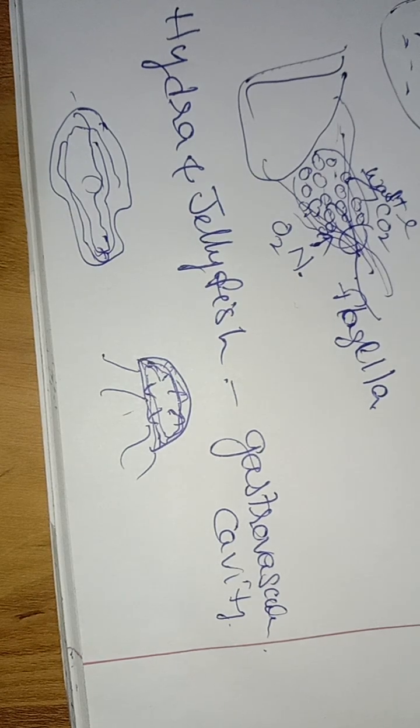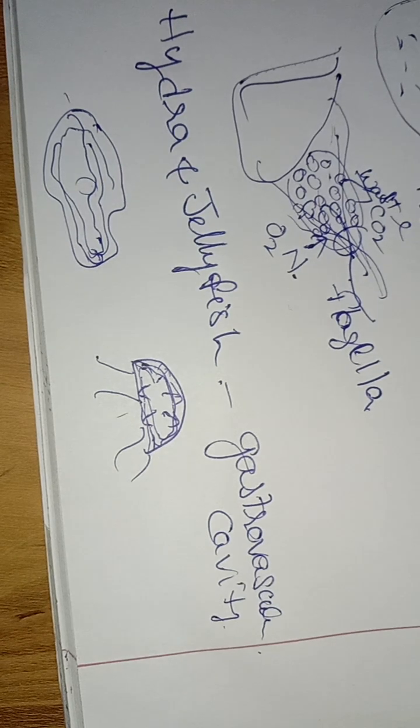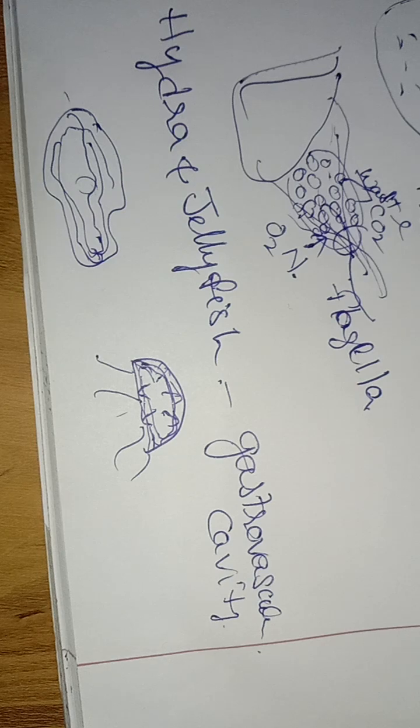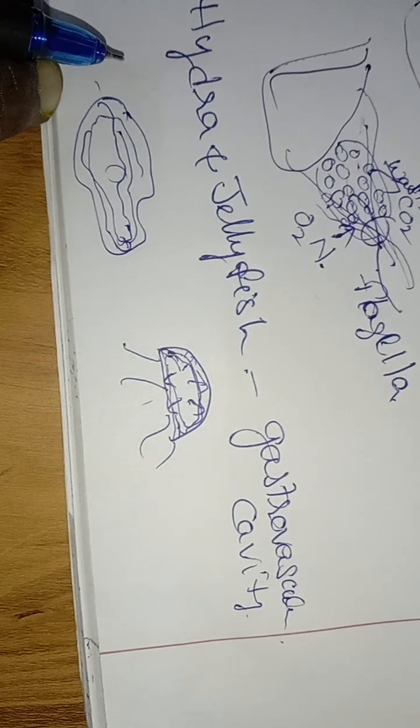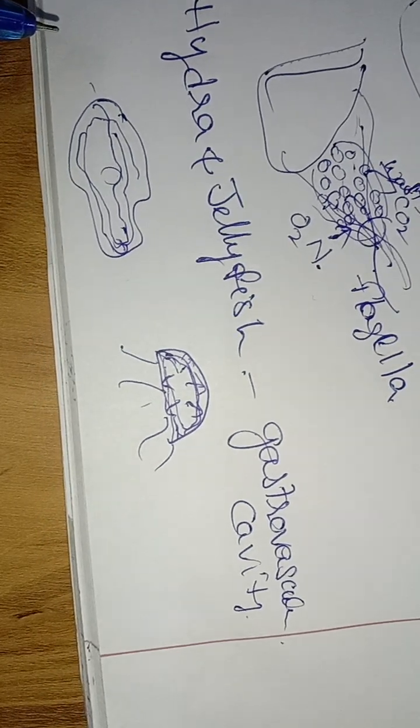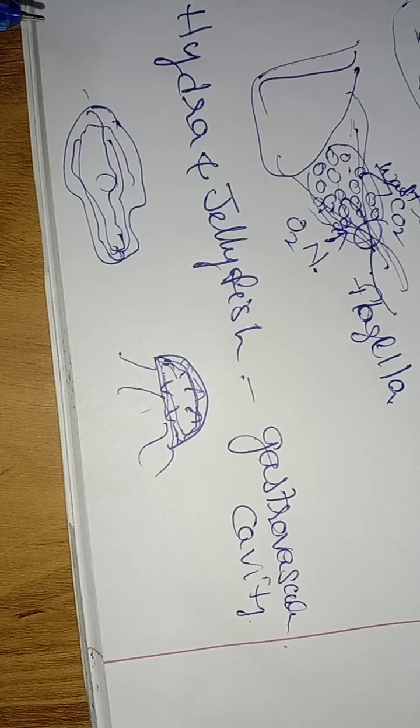Okay, next we have roundworms. In roundworms, we see the pseudocilium has taken up the function of collection and distribution of the material. So the transportation system you find in roundworms is pseudocilium.